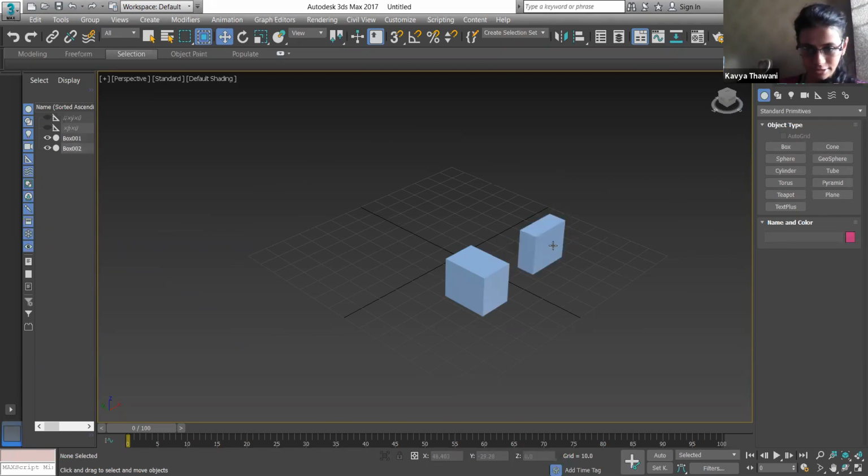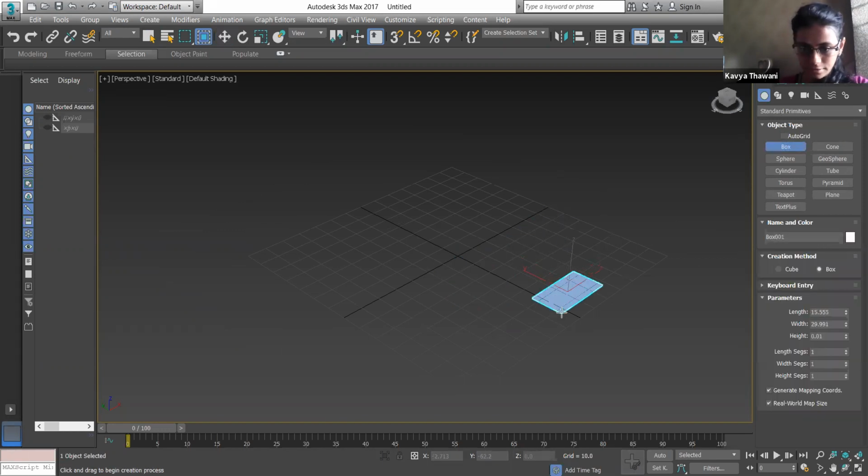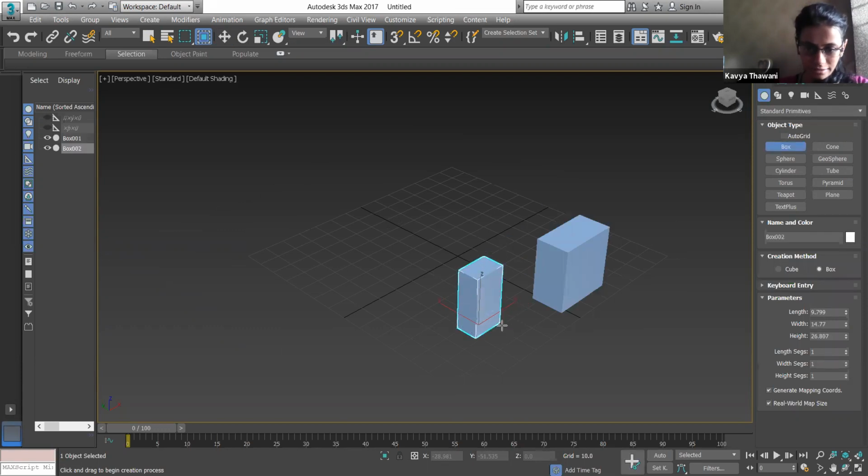Wait, I'll delete this and I'll tell you. You can see the XYZ axes are there, but disabled. You were asking on that day, I guess, that it is not getting dragged.